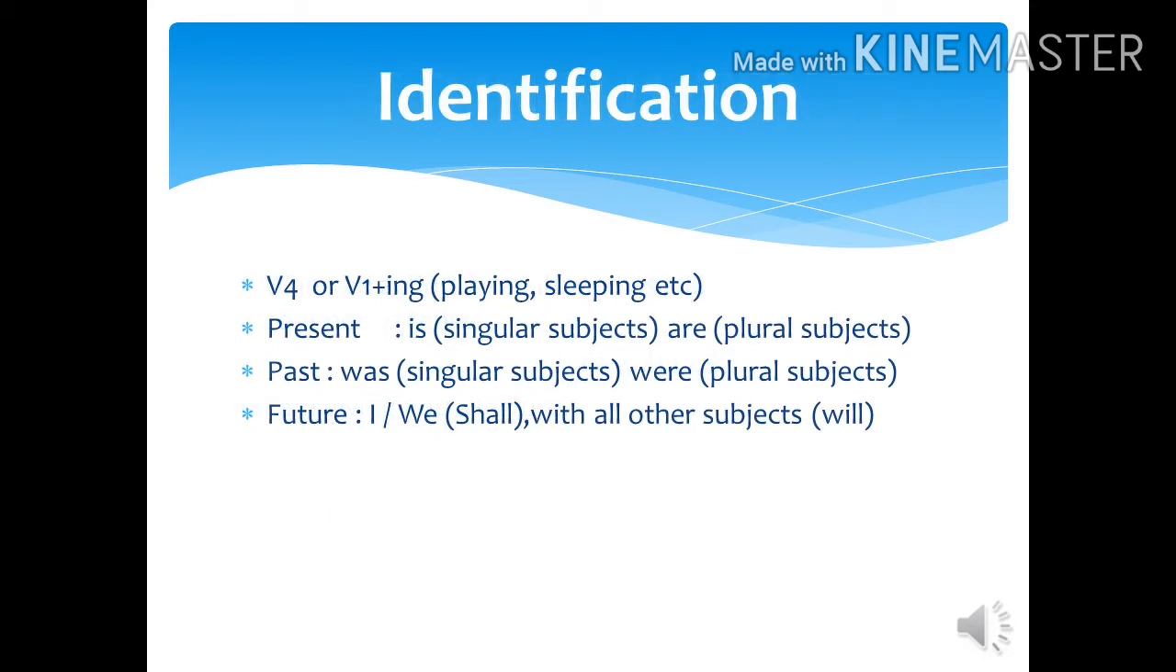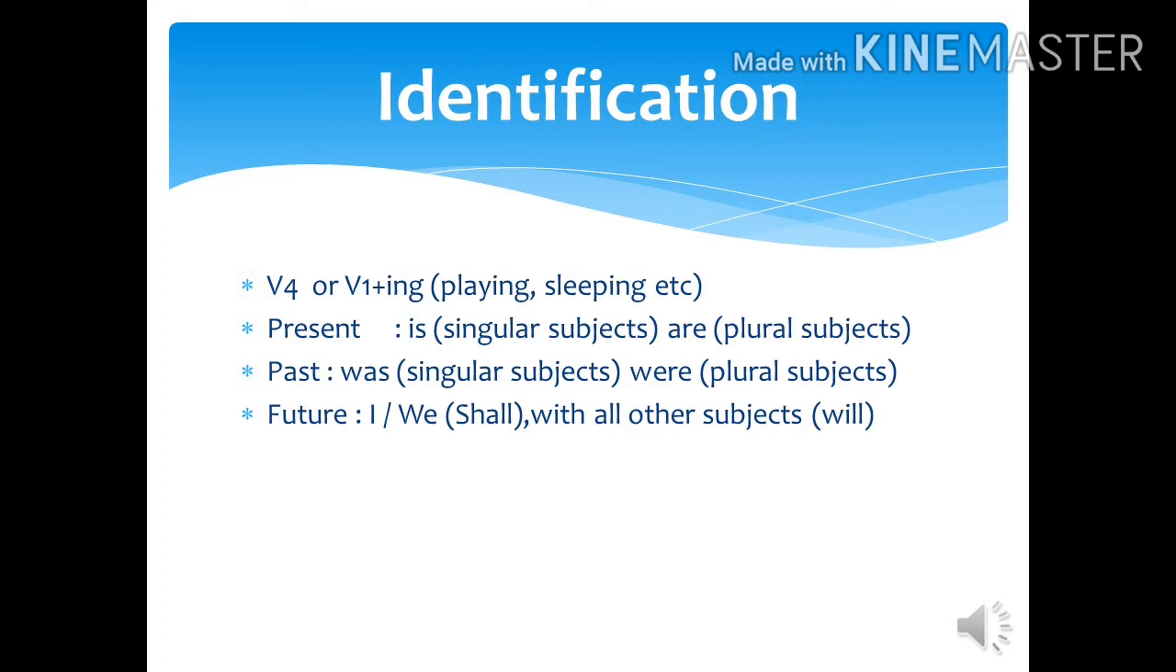Dear students, before switching on to its first type, I would like to tell you about its identification. Its English identification, whether it is present continuous, past continuous or future continuous, is always the fourth form of verb, or we can say first form of verb with ing, like playing, sleeping, eating, etc. Its Urdu identification is raha.